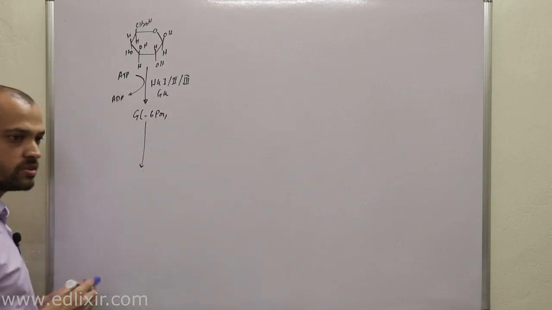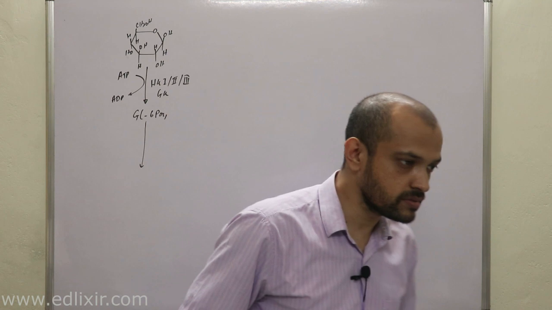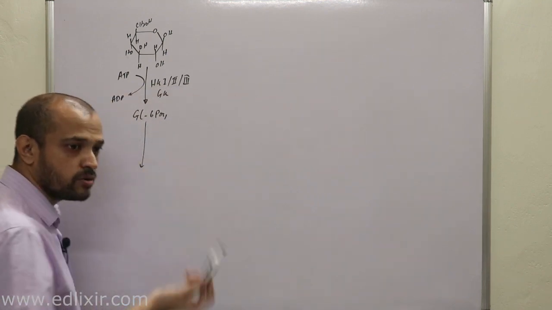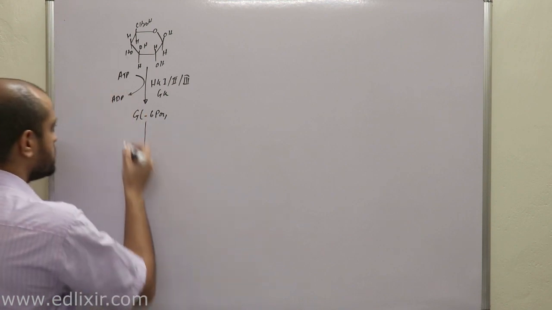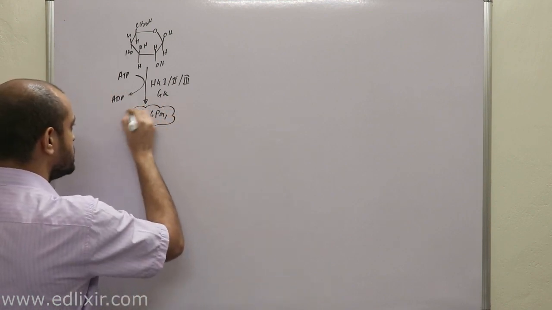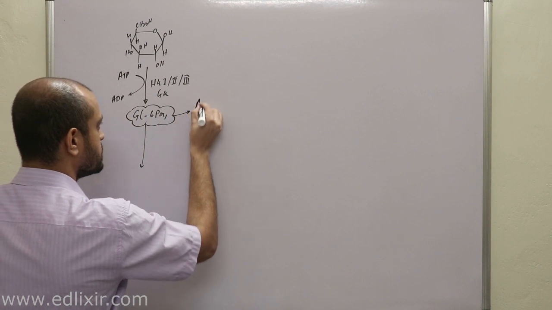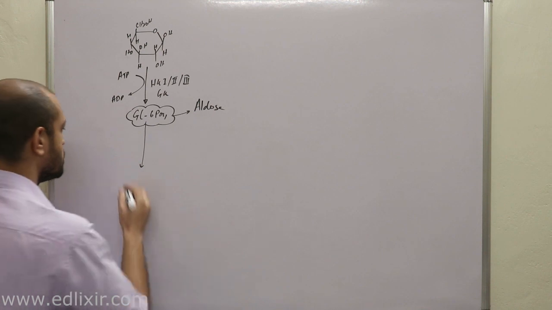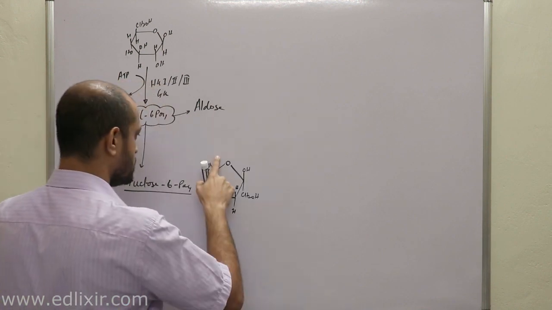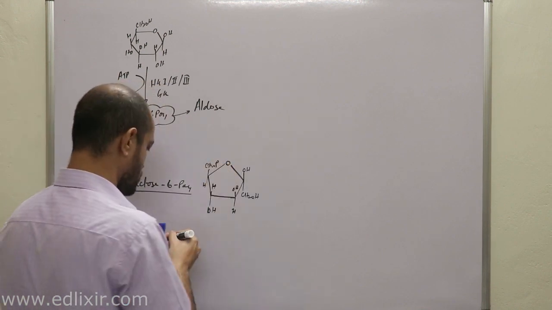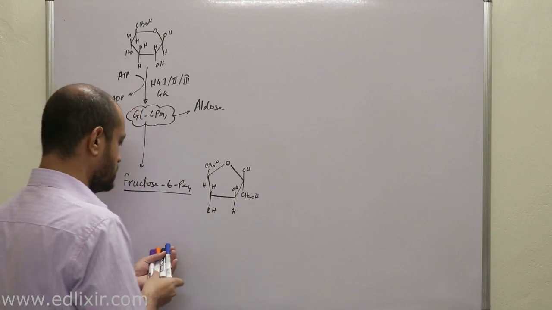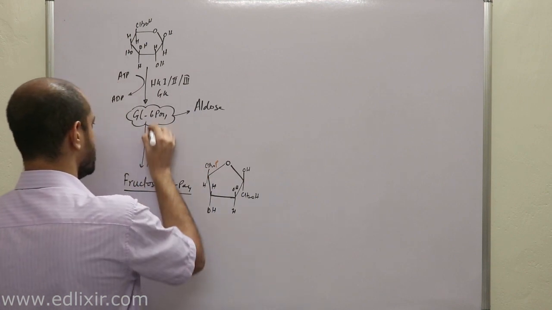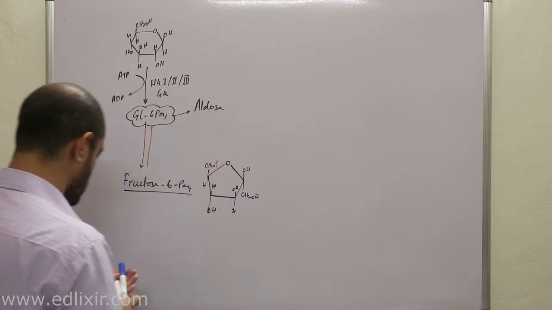And now listen, glucose is what, aldose or ketose? It's an aldose, right? Now very important point, this is an aldose-ketose isomerism. Glucose is an aldose, right? Now it will be converted into ketose, that's it. So this is your fructose and this is your fructose 6-phosphate, and this is a reversible step, so don't worry about that.